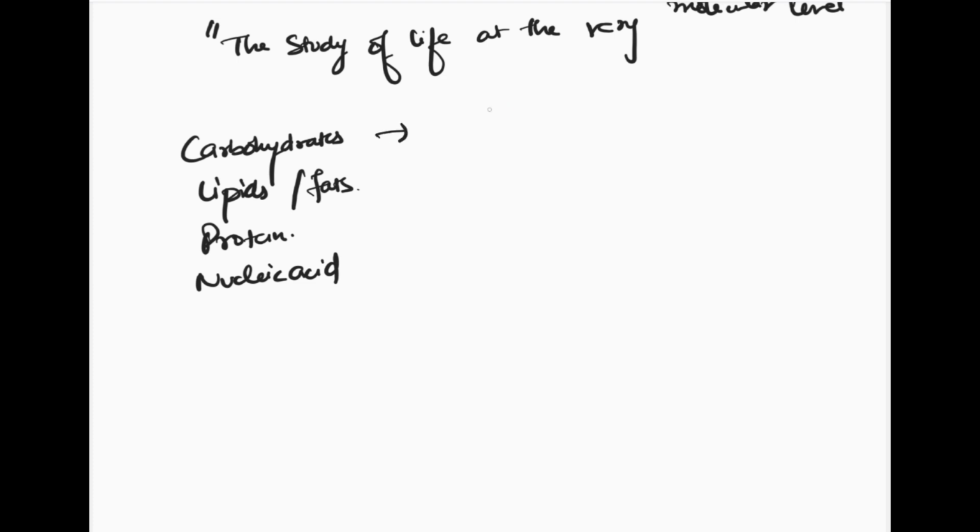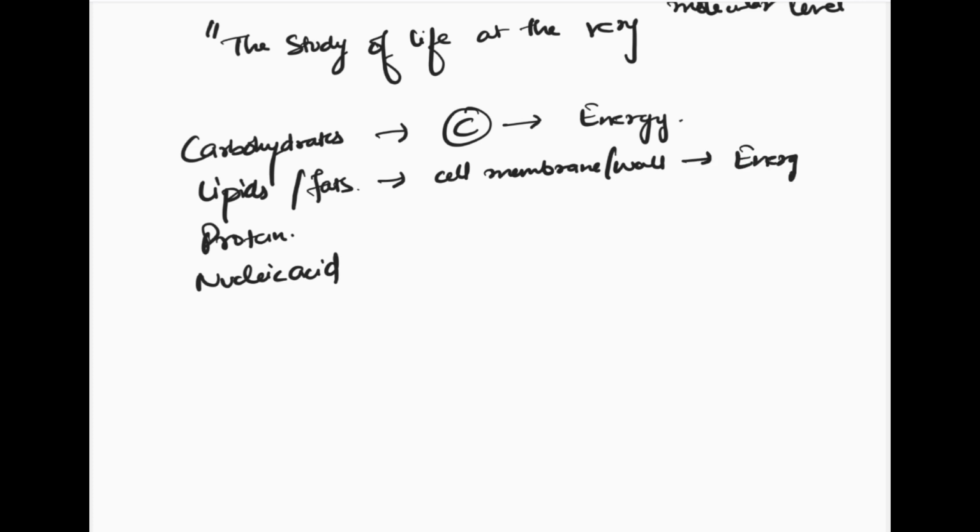Carbohydrate is basically a carbon source which also provides us with energy. Lipids, on the other hand, are essential for cell membrane or cell wall formation, and they also provide us with energy, and they have multiple roles in steroids or functioning of the cell. And protein helps in the basic functioning of the cell.